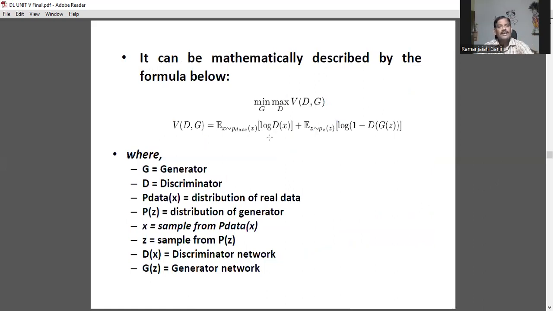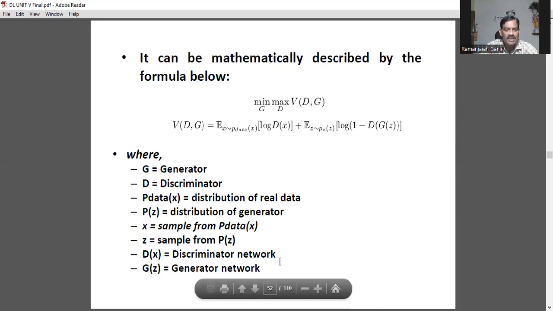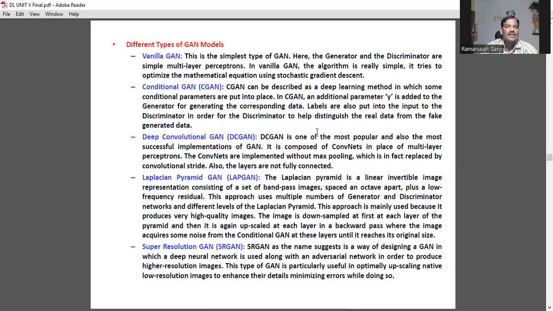The same thing can be written as a formula: generator, discriminator, distribution of real data, distribution of generator, sample from P data, sample from P of Z, discriminator network, generator network, minimax function. Different types of generative adversarial network models: vanilla GAN, conditional GAN, deep convolutional GAN, Laplacian pyramid GAN, super resolution GAN, SRGAN.